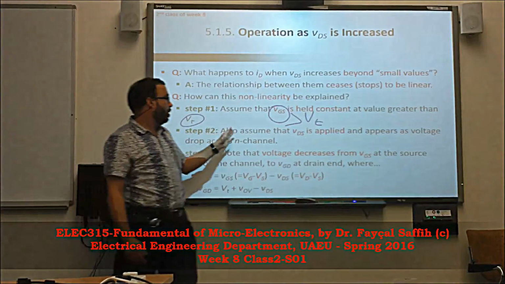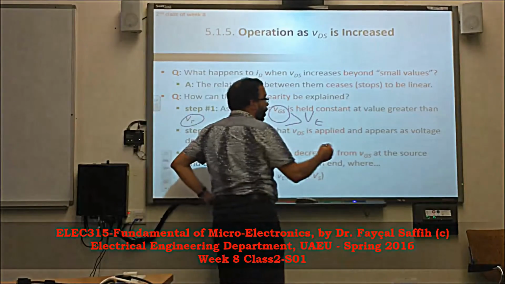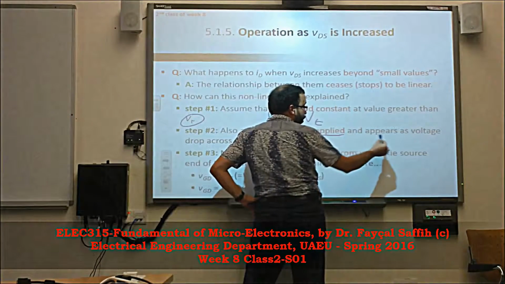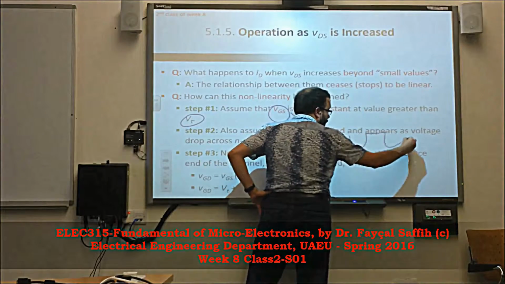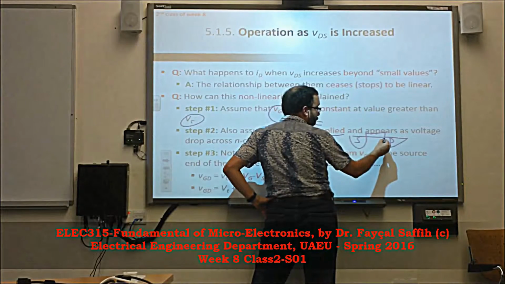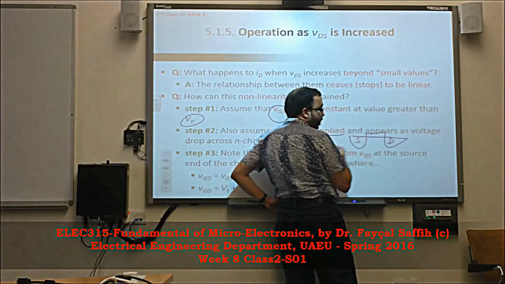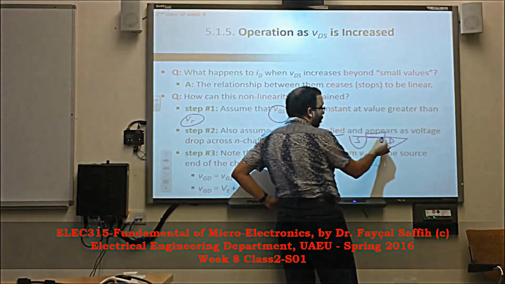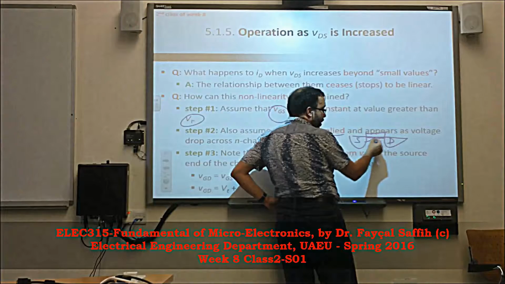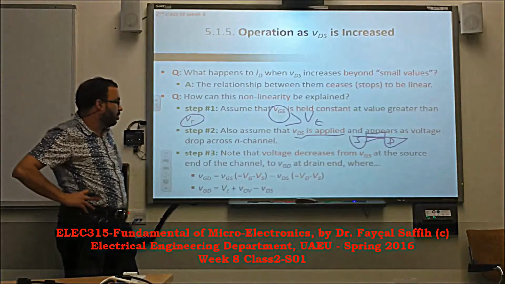The second assumption is that VDS is applied and appears as a voltage drop across the channel. Meaning, VDS will exist. There will be a certain voltage between the drain and the source. This is the transistor, if you remember, with source and drain. So this voltage drop will exist through here. Before, we assumed that there is no voltage drop, that the voltage here is all the same. Now we say that there is a voltage drop from the drain to the source. Okay, so that's the second assumption.